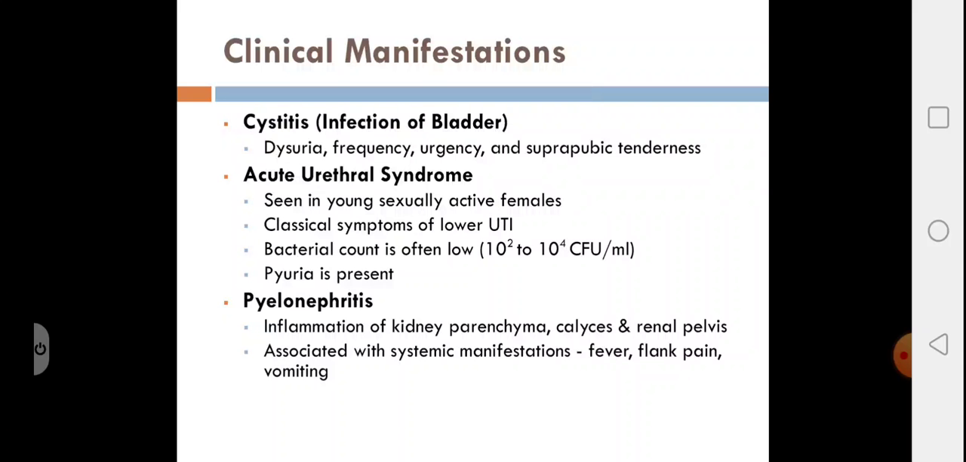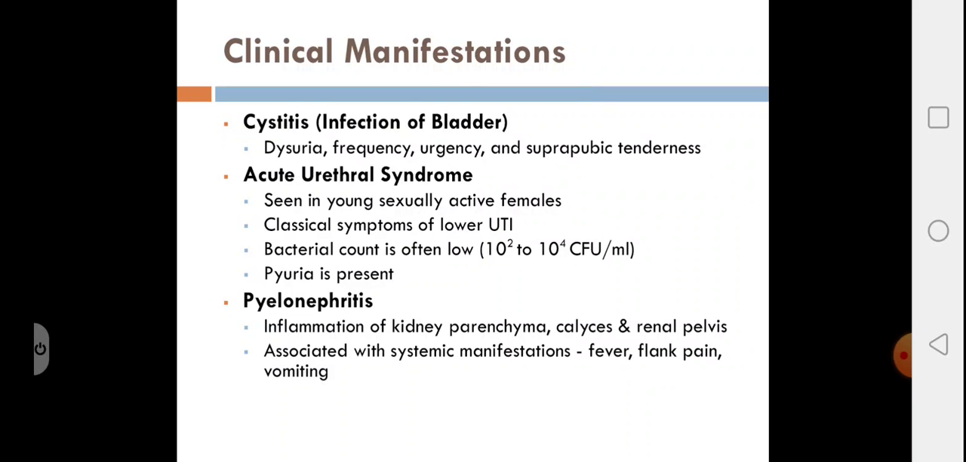What is cystitis? It's infection of the bladder and the symptoms are dysuria, that is pain during micturition, frequency, urgency and suprapubic tenderness. Next is acute urethral syndrome, which is seen in sexually active females where there are symptoms of cystitis, there is pyuria, but the bacterial count is low. It's between 10 to the power of 2 to 10 to the power of 4 colony forming units per ml